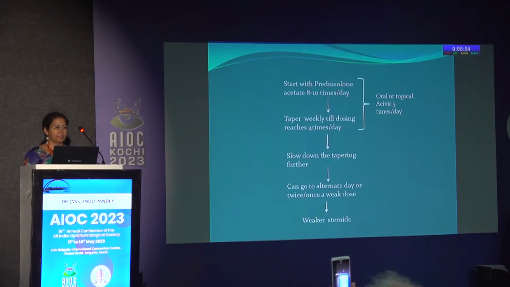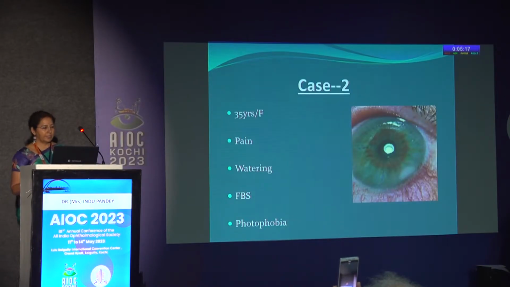Now, how do we manage this case? We have to start this patient on prednisolone 8 to 10 times per day, and then taper gradually on a weekly basis till a dosage of 4 times in a day is achieved. During all this time, the patient has to be kept on oral acyclovir 400 milligram 5 times in a day. Further tapering has to be very slow, and we can go up to alternate day therapy or even twice or thrice in a week. If you have a patient who has repeated recurrences, then we can even think about switching the patient to a weaker steroid.